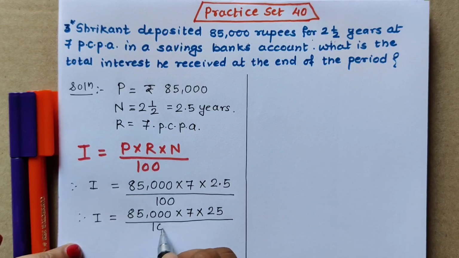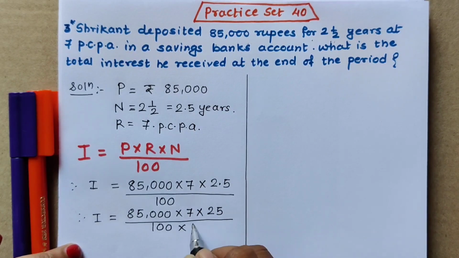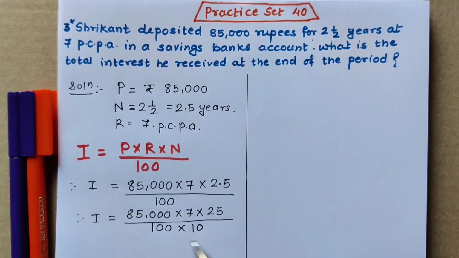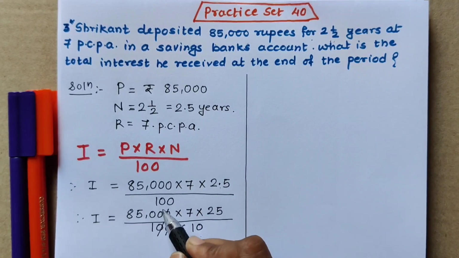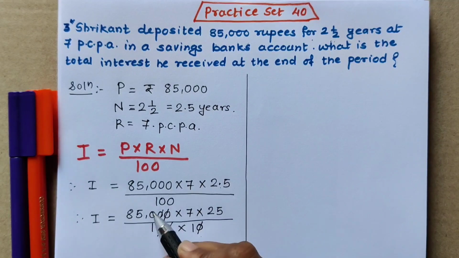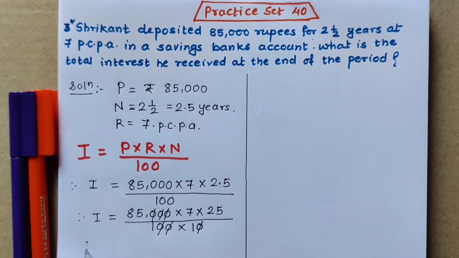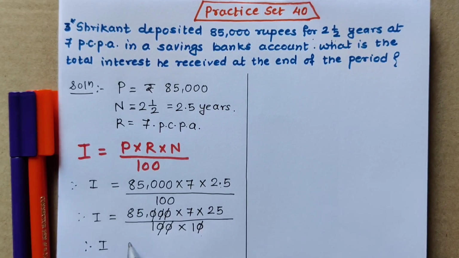This 100 as it is, and multiply by 10 in the denominator. What we have done, we have equalized the decimal places after the point. Now we can cancel the zeros, this 10 with this 10. Therefore, I is equal to 85 into 7 into 25.